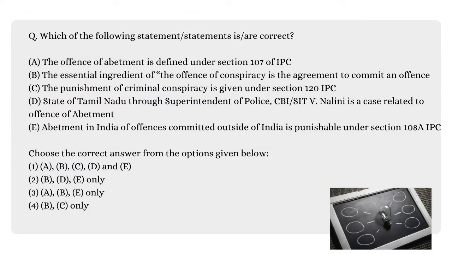Now again we have a statement based question, out of which you have to pick the correct statement. So according to statement A, the offence of abatement is defined in the section 107 of IPC. This is completely correct statement. According to statement B, the essential ingredient of the offence of conspiracy is the agreement to commit an offence. So yes, this is also a completely true statement. You can also refer section 120A. Now, according to statement C, the punishment of criminal conspiracy is given under section 120 of IPC.